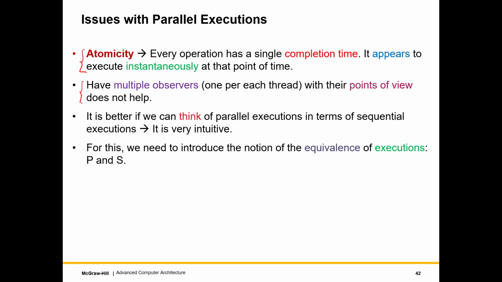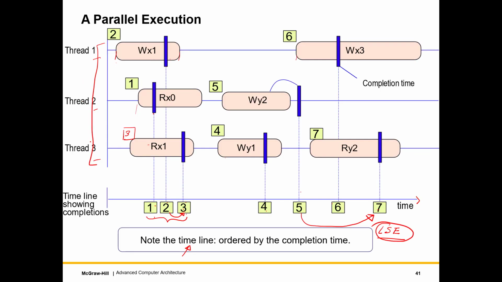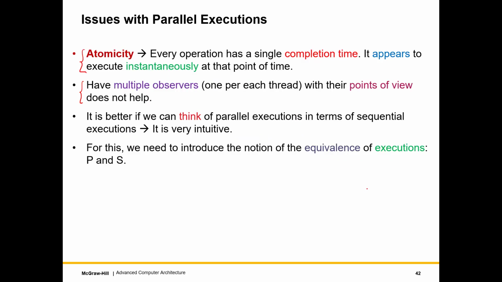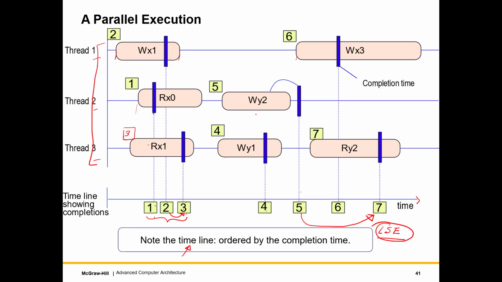We also found that we have multiple observers. Having multiple observers really doesn't help, because one observer doesn't know what the other is observing. Of course, if all of them sit together and create some kind of a timeline like this, that helps, because we can at least see how the system proceeded. So that is why at the end they can have a conference and reduce or equate the parallel execution to a sequential execution. Makes things extremely intuitive. Don't you think that this is very intuitive? It is, right?